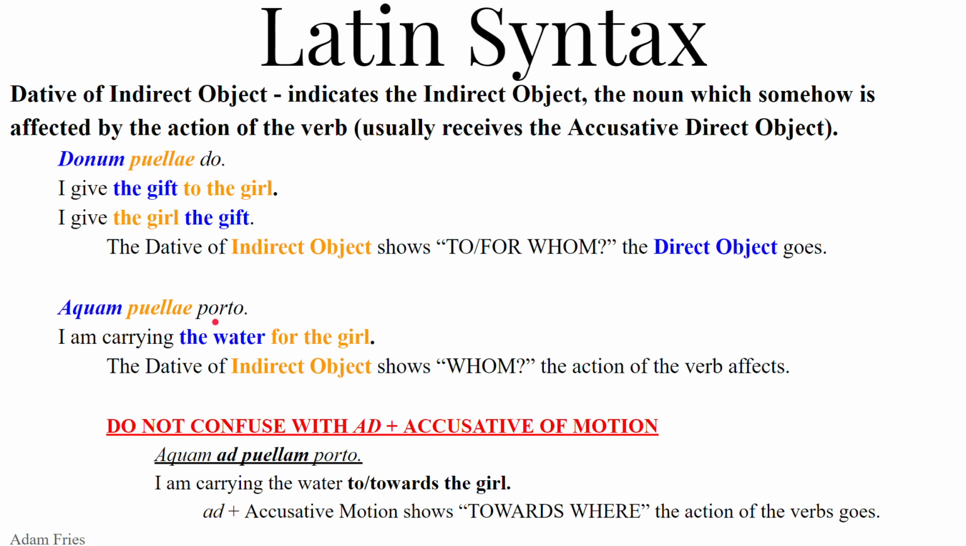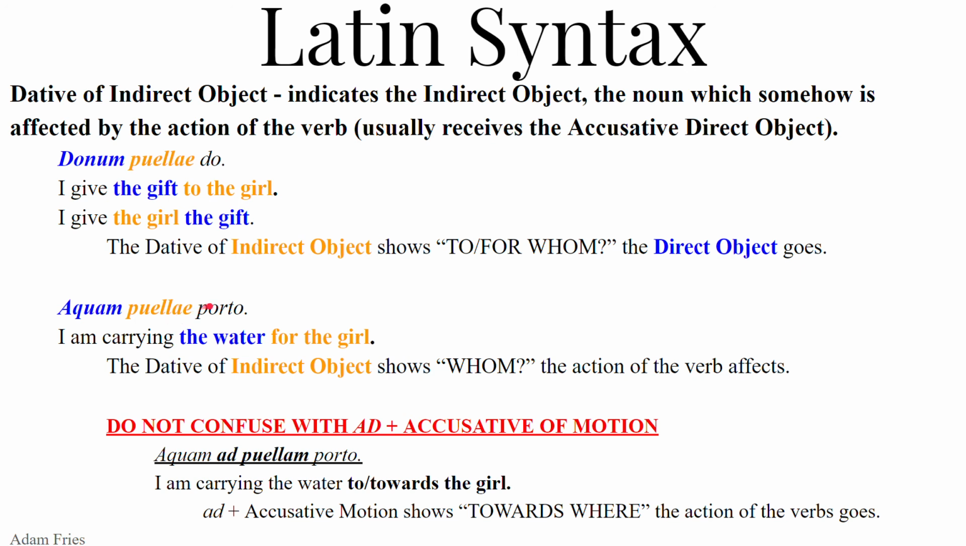Aquam puellae porto. I am carrying, I do carry, the accusative direct object aquam to the dative indirect object puellae. I am carrying the water for the girl. So I am doing this action, and she is somehow indirectly affected by it because the action is for her. She is indirectly affected, dative. So you have to get a sense, a feel of how the dative works.